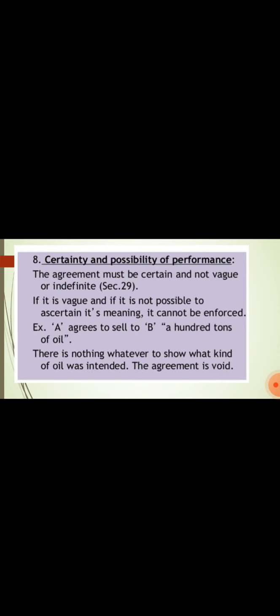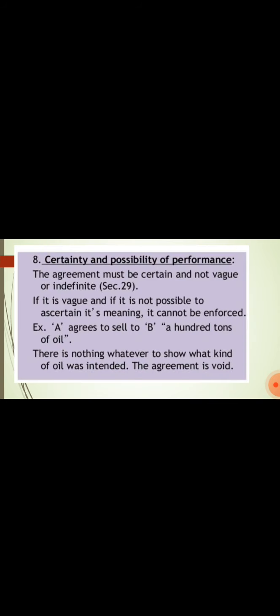Next, lawful object. Object means nothing but the purpose of the contract. Why are we performing that contract? What is the main purpose of the contract? For example, a tenant asks for a room to be rented, and in that room he is doing some smuggling. Smuggling is an illegal activity. So the object of the agreement is illegal, and the agreement will be invalid. Unlawful consideration and objects are those forbidden by law, fraudulent, or immoral.